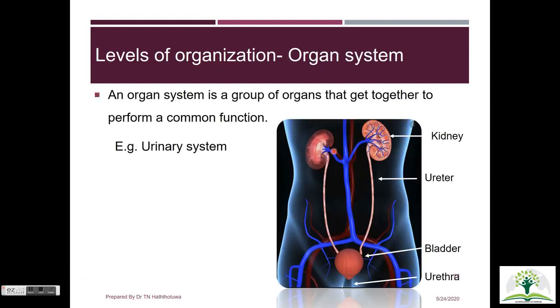The next level of organization is organ systems. An organ system is made up of a group of organs that get together to perform a common function. For example, in the urinary system, kidneys produce urine that gets transported through the ureters up to the bladder, where it gets temporarily stored until it is eliminated through the urethra.